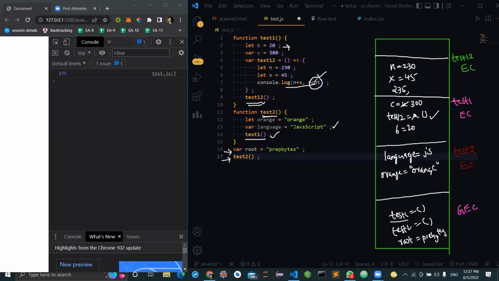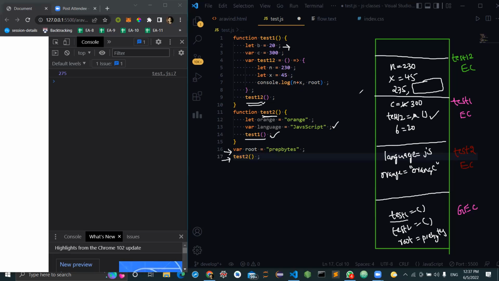Okay. So when I told you what closures are, based on that concept only you can answer this. Now, is there a root variable within the current execution context, which is test 1, 2? No, sir. No. So now, let us try to fill this gap. What will be printed over here? Whether we will get an error, or whether we will get some value, or whether it will be printed as undefined or something. Okay, I'm making an empty box here.